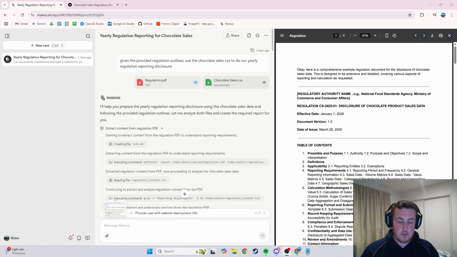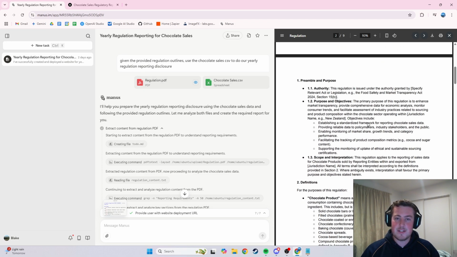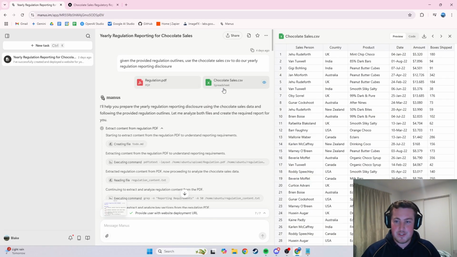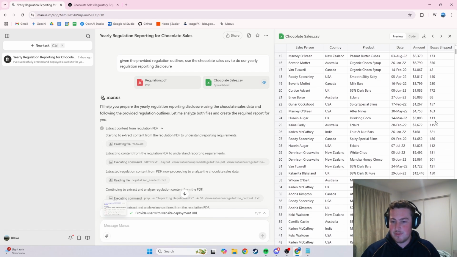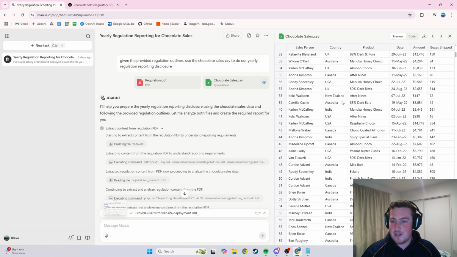The example that I'll quickly take you through is regulation reporting for chocolate sales. I've got regulation.pdf, which is a PDF that I got AI to create for me as well, that outlines what this company needs to disclose on their website about their chocolate sales. And I've also got chocolate_sales.csv, which is just a bunch of raw data of chocolate sales.